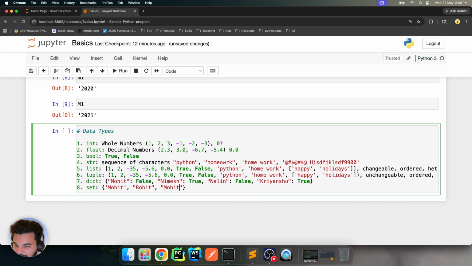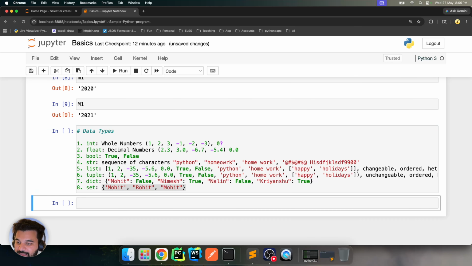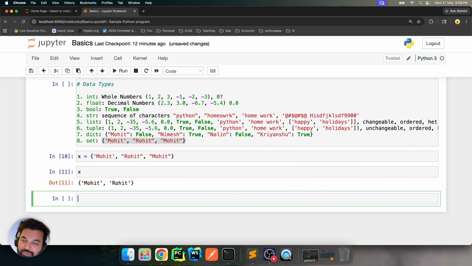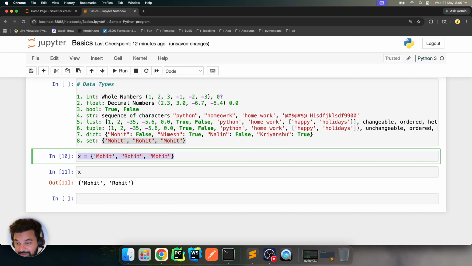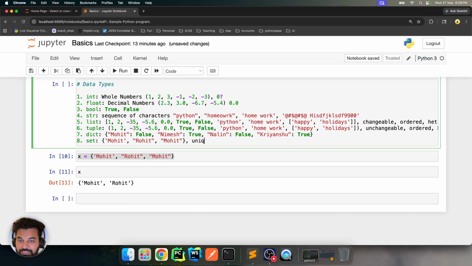So for example, let me just quickly show you this, right? If I run this set, maybe let's say this, and if I print it again, you will see that one of the Mohit is gone. In the first place, it was not even inserted into the set, because when you run this specific cell, that is the time when you are trying to create this in memory and put a reference x to that thing in memory, right? So the duplicate element was not even inserted, so I can say it has unique items. Okay.